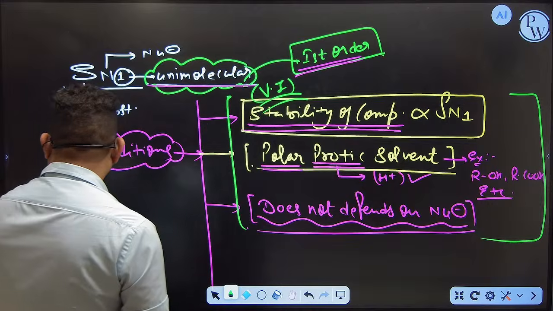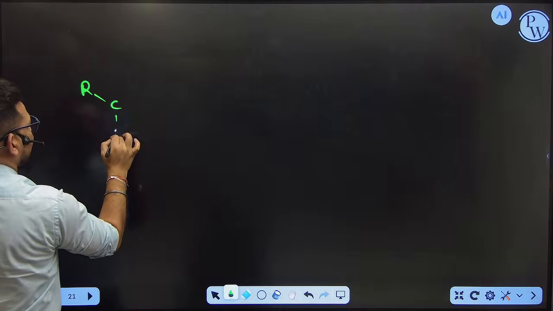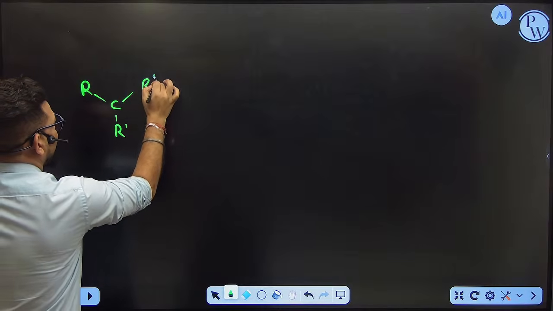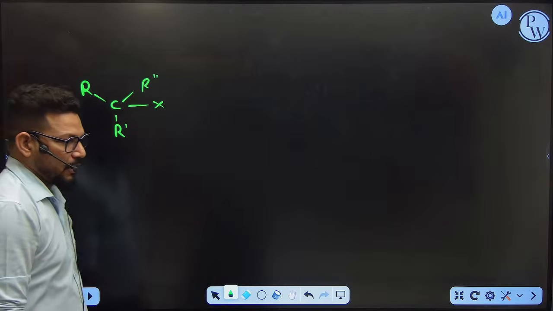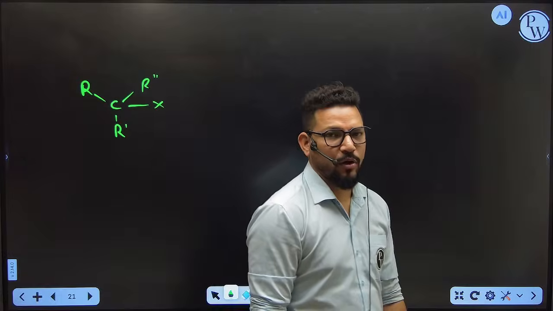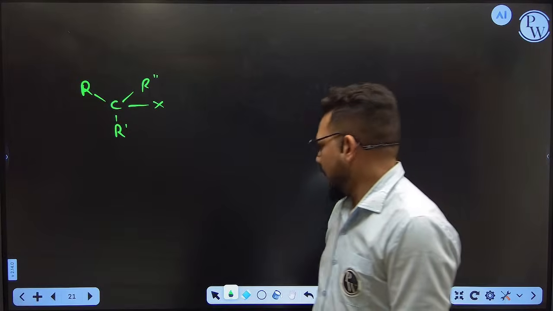Okay. What is SN1? Let's say, suppose I am going to give you one example. R, R dash, R double dash, C, X. Now you can see, this is a kind of saturated hydrocarbon. Why is it called saturated hydrocarbon? Because it is a single bonded molecule.